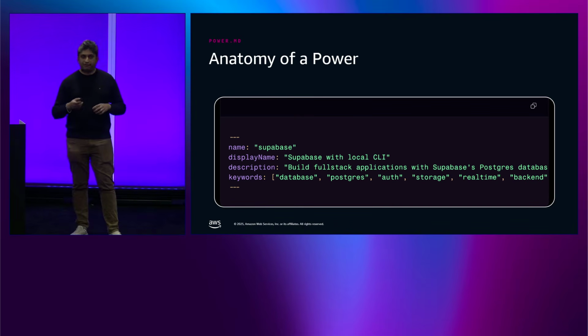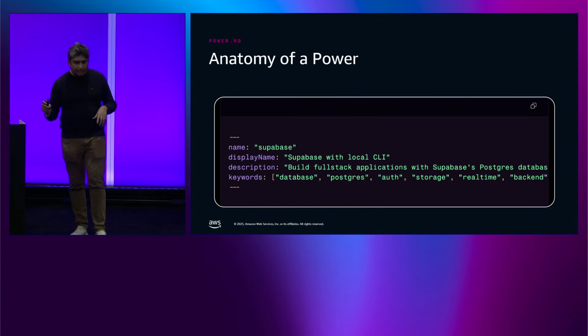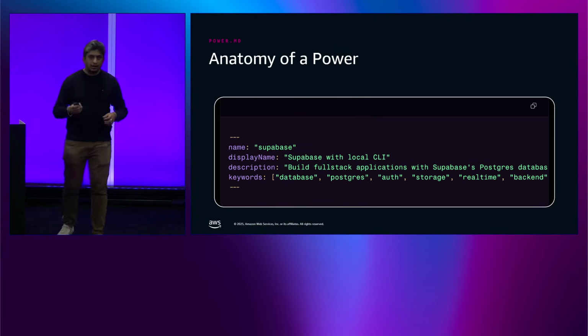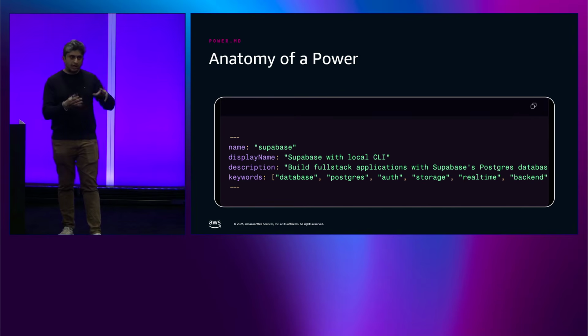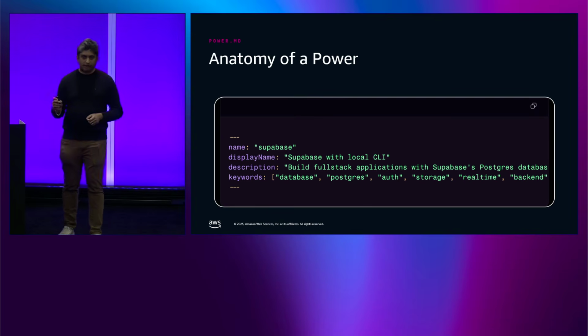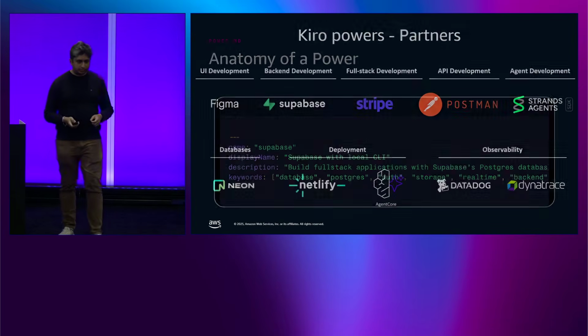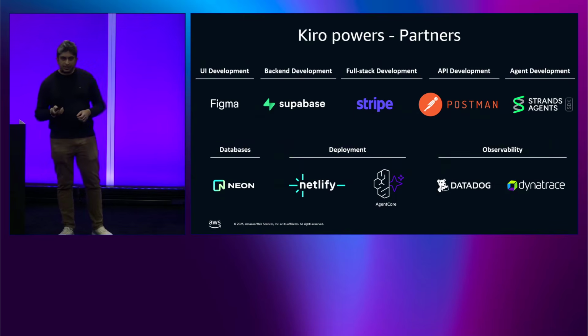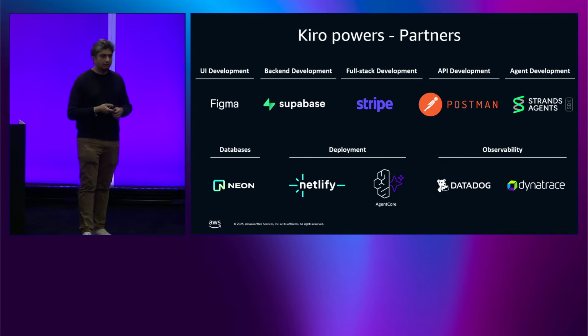So for example, if somebody prompts in saying, I want to build a database, and I want to build a full stack application by integrating with a database, and that should be Postgres, then your agent that will have access to the Supabase power will activate that power and only use that power on demand to create that. Right? So these are the specific list of partners that we have worked with for launch.